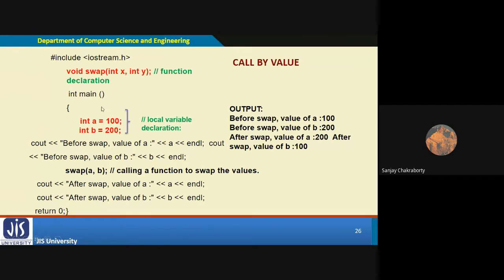So this is a call by value. There is nothing much to discuss here. They are not using any class and object concept, they have just defined it with simple C programming, in C++ without user-defined classes. Cout and cin are an object concept, but not a user-defined class and user-defined object concept. These are call by value.